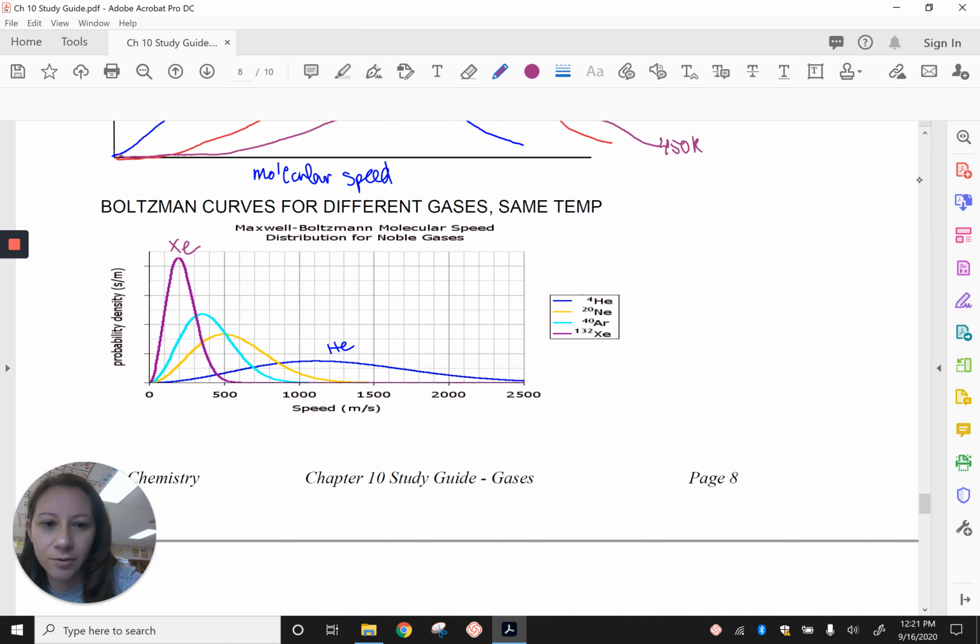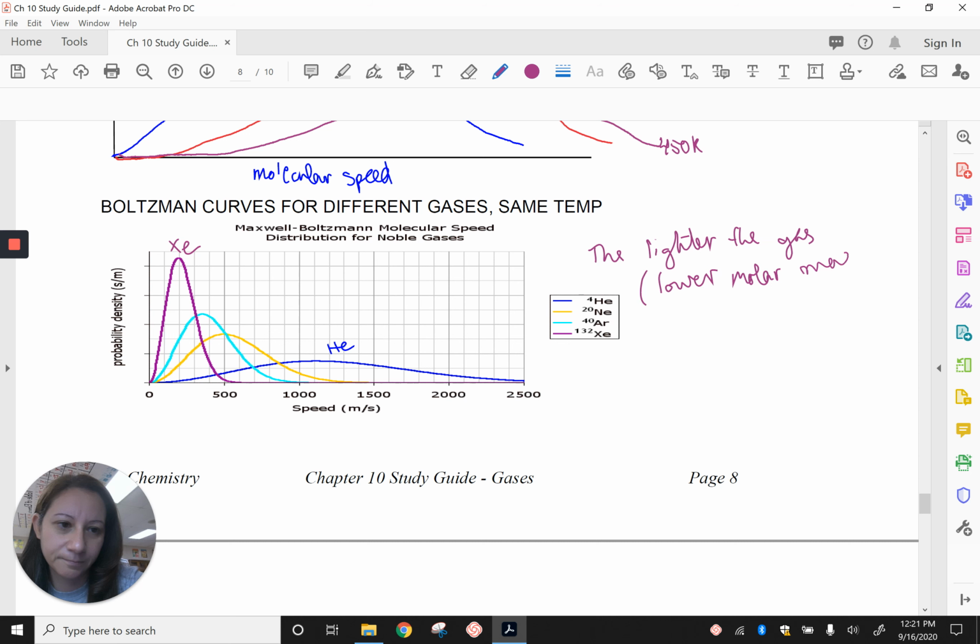Okay, so the lighter the gas, meaning lower molar mass, the faster it is.